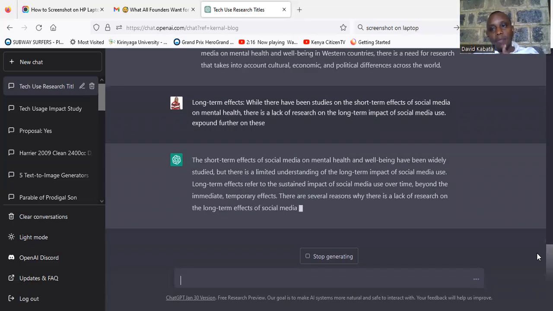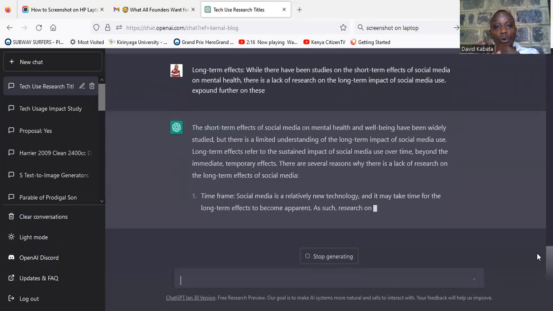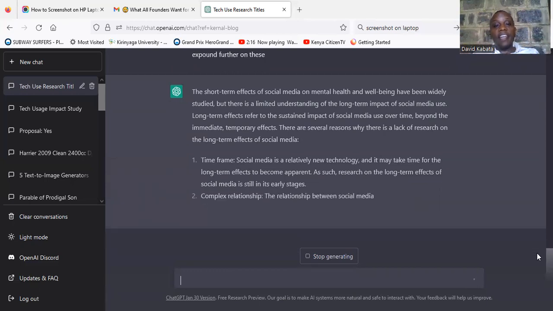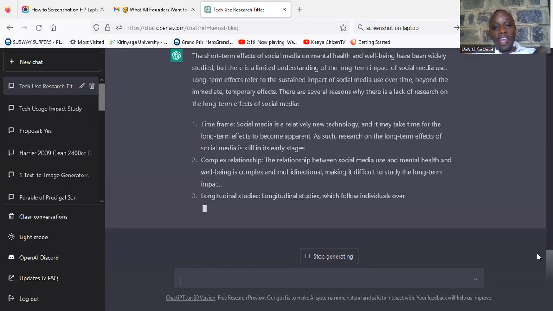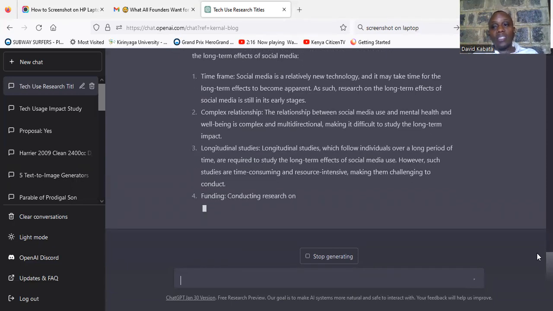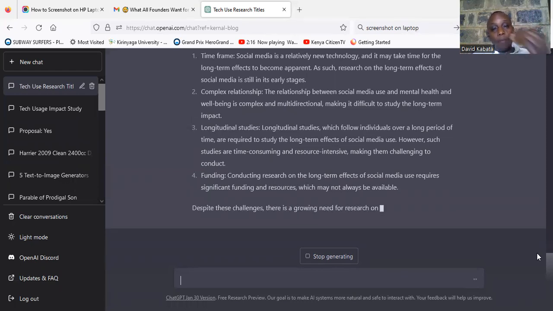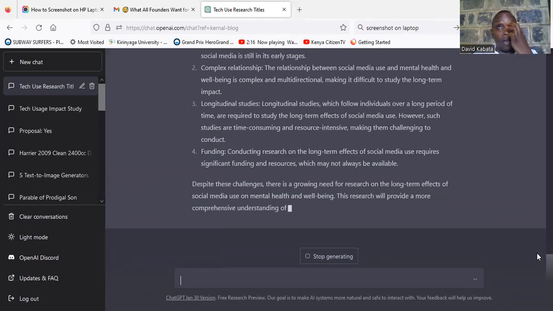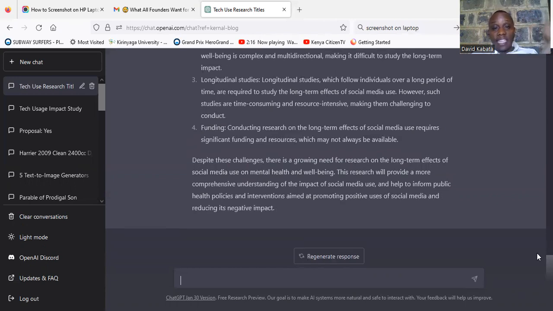So it means that ChatGPT can help me identify a topic. It can help me know more about that topic that I have identified. It can help me know some of the gaps that are there in that area. Then I use ChatGPT and Google to get as many papers as possible so that I can understand the area more. So I go back to the journals after getting the title and understanding the problems or the gaps. You can see it has expounded for me the gap that I asked about. So I have more information about what is happening in that topic.